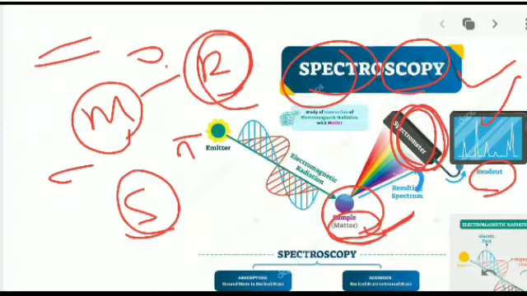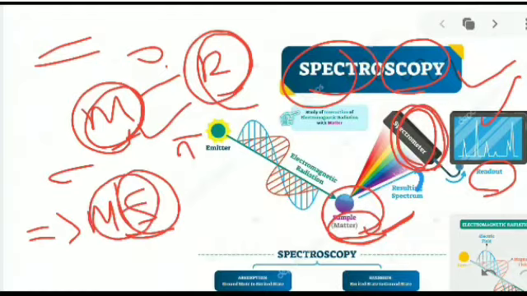This is the spectroscopy definition: the measurement of the interaction between matter and radiation. Matter has space and also mass. With spectroscopy we can detect molecular weight, unsaturation and conjugation, and whether molecules are rotational or vibrational.